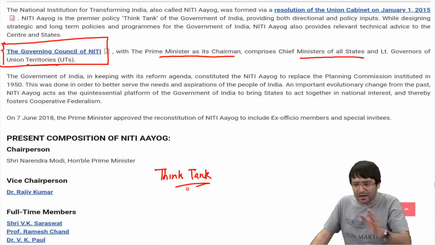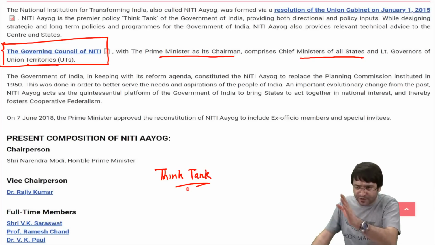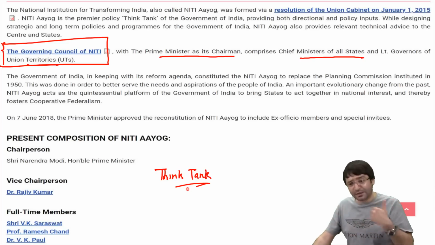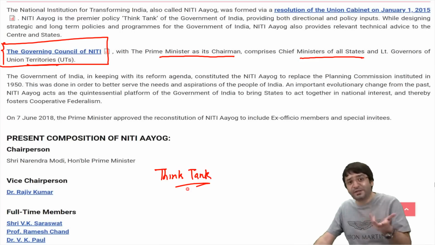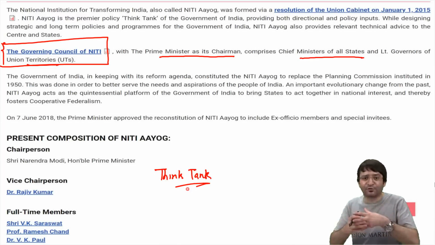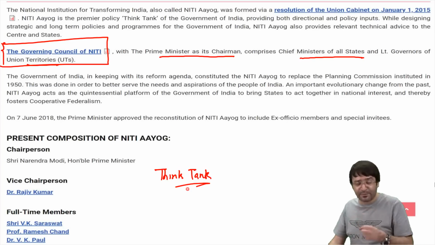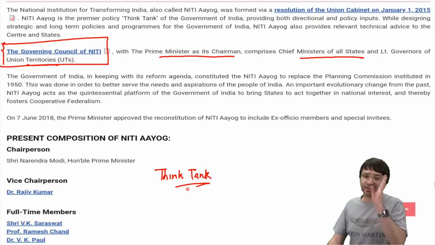How to allocate money to various schemes that you have. NITI Aayog will advise, not direct. Planning Commission was directing. So NITI Aayog is also an example of cooperative federalism, center and state coming together for the larger national project.